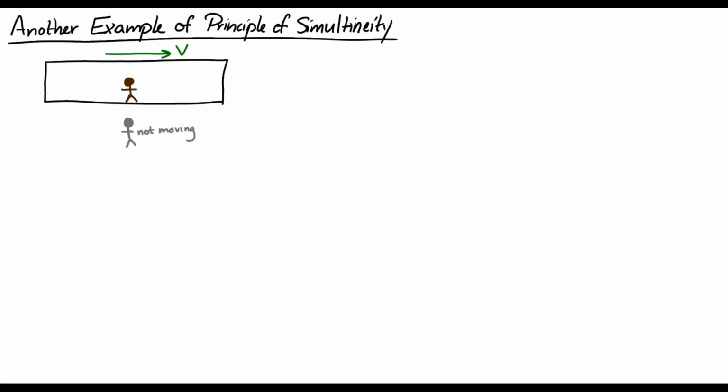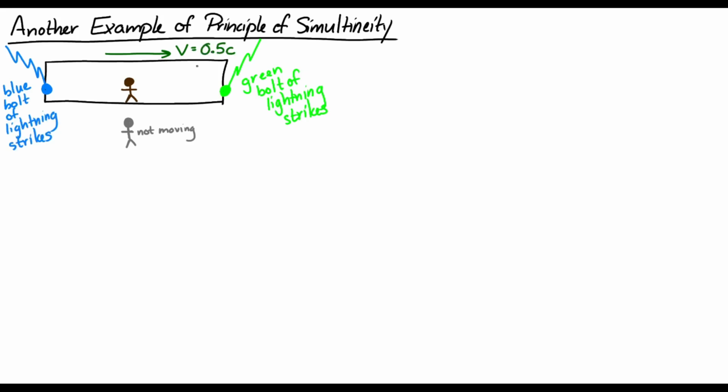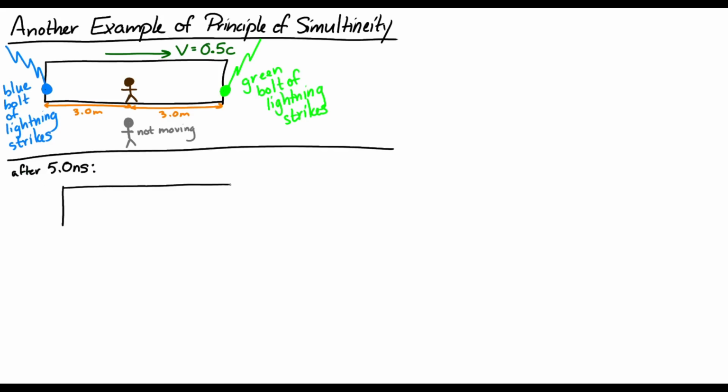So let's say that at the moment that we show right here, 2 bolts of lightning hit either side of this train car. Now the train car is moving to the right at half the speed of light. And there's 3 meters here and 3 meters here. So the person is right there in the middle of the train car. Now, after 5 nanoseconds, the light from each of the bolts has traveled 1.5 meters. But also, the train has traveled to the right 0.75 meters. So we have a situation like this.